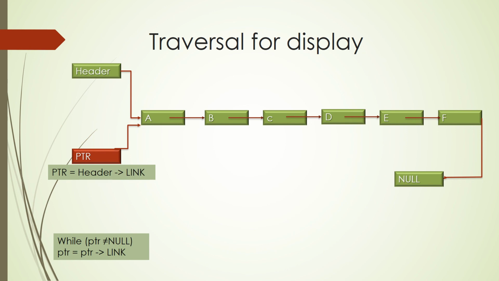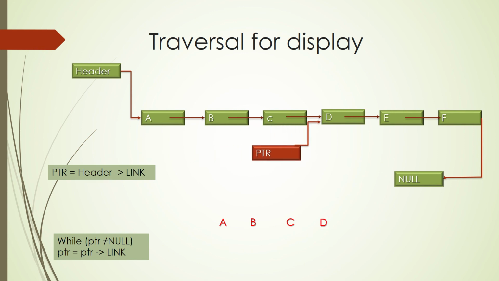Now you are performing traversal for display, right? Currently you are in the first node, and you mark the content as displayed. You do print PTR data, and the content of the first node was A, so it will be displayed as A. Now you have to advance PTR. How is PTR advanced? PTR is equal to PTR link, right? So PTR is pointing to the second node, you perform the operation, you display B, advance PTR, you perform the operation, display C, advance PTR.